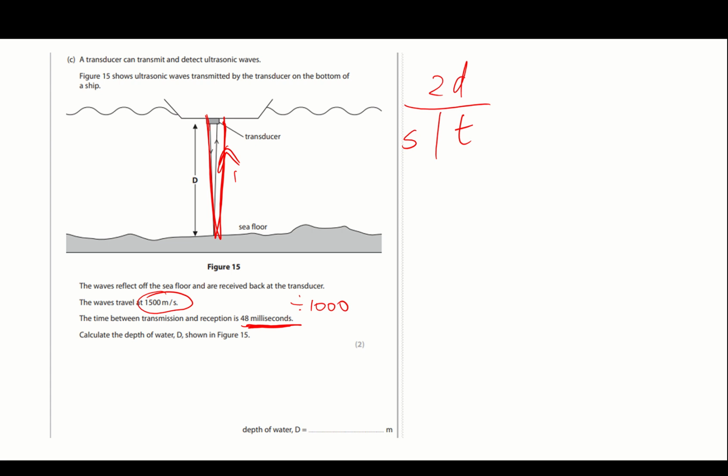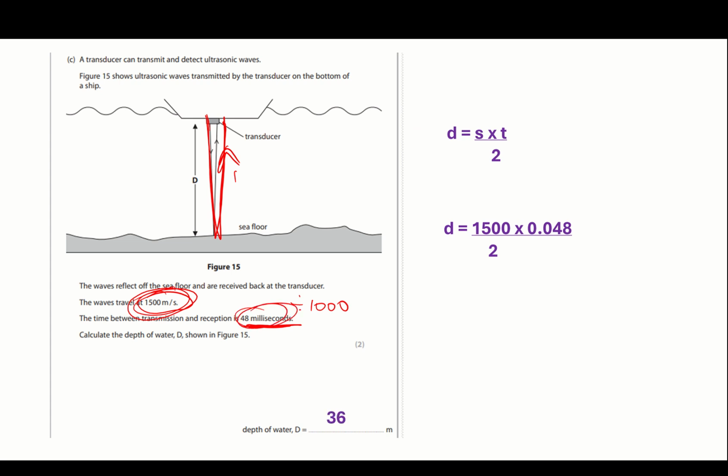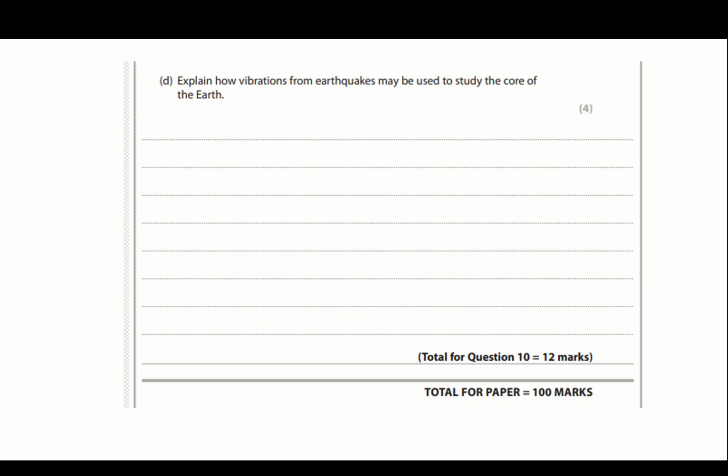So we're just going to plug it into that equation. I'm going to rearrange this so that I'm not left with 2D on the one side. So D equals S times T over 2. Plug in the values, 1,500, 0.048 when I've divided by 1,000, divided by 2, and we've got our answer of 36 meters. I think that's quite a nice easy 2 marks actually.